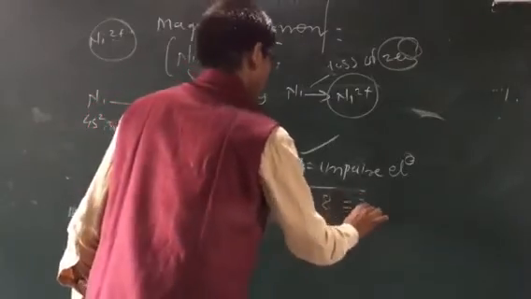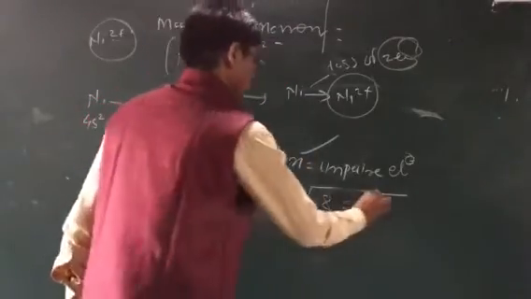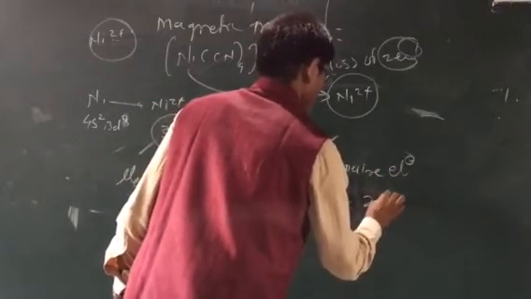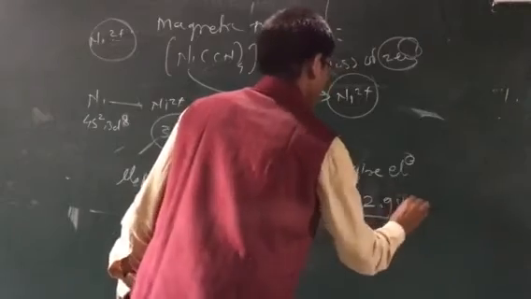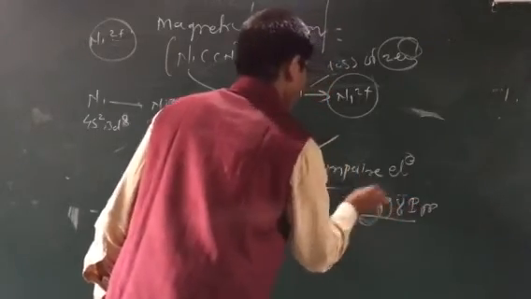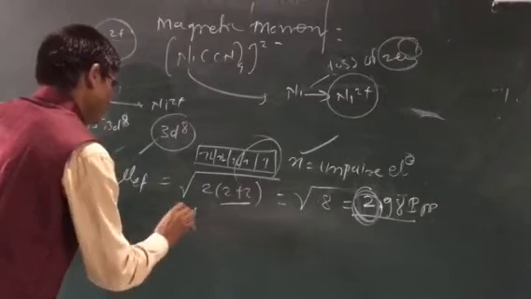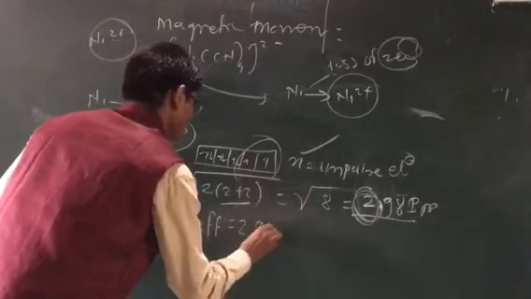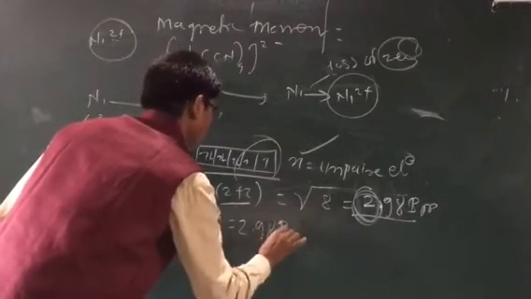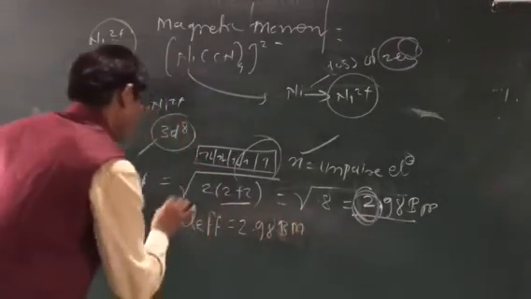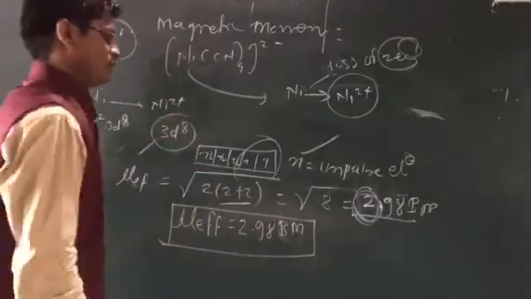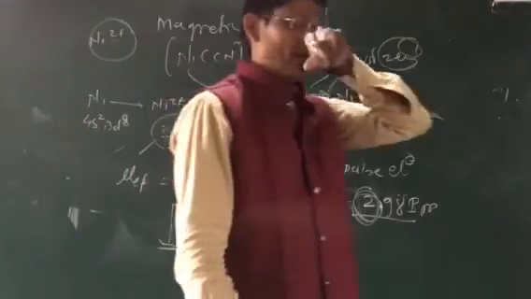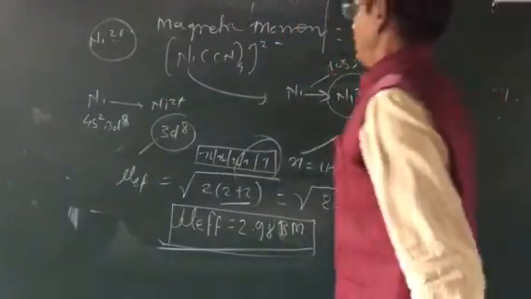The value of under root 8 is 2 point 8 something, in Bohr magneton. The unit of magnetic moment is Bohr magneton. So this is the magnetic moment of Ni2 positive.